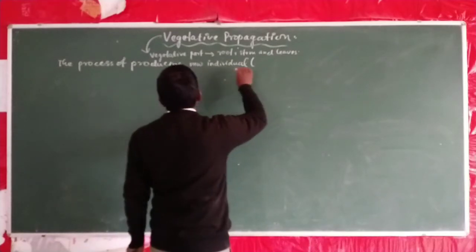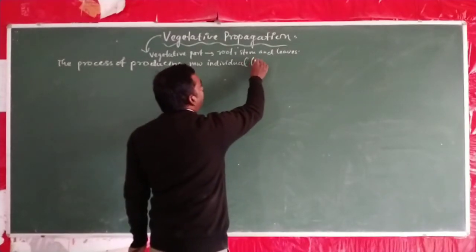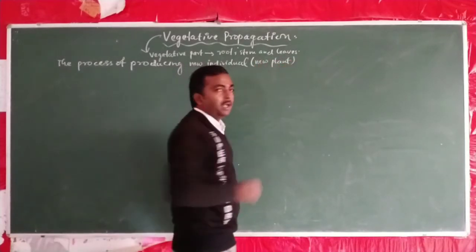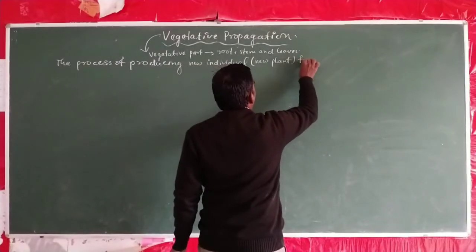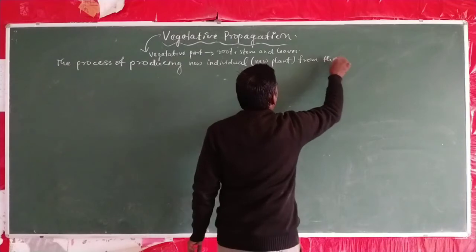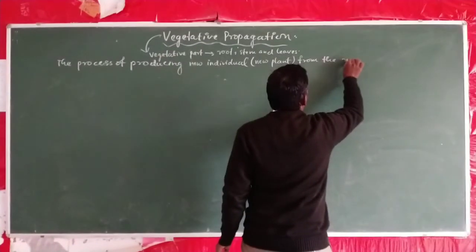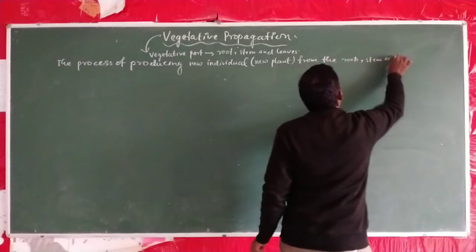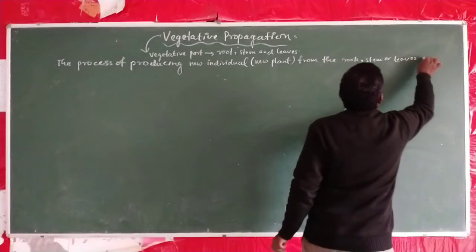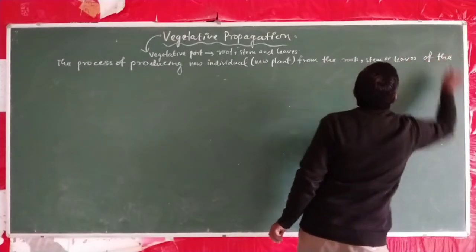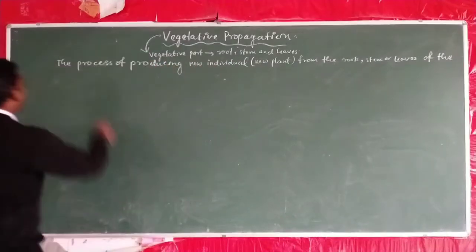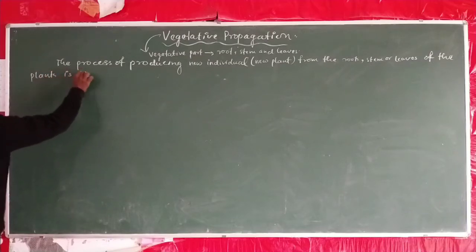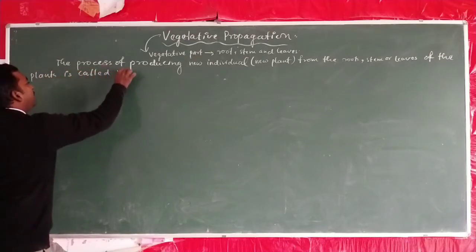So the process of producing new individual, or we can say new plant, from the vegetative parts, or from the roots, stem or leaves of the plant, is called vegetative propagation.